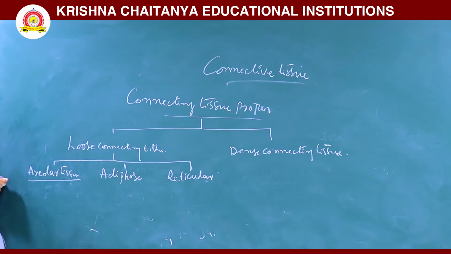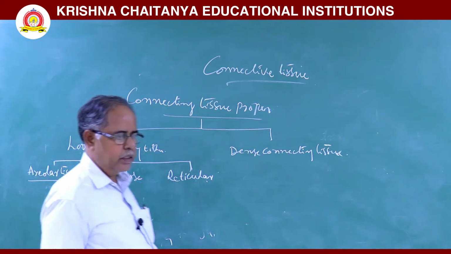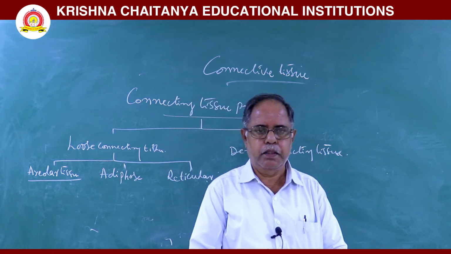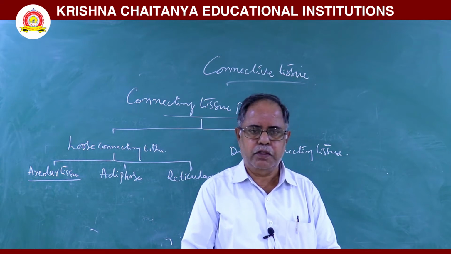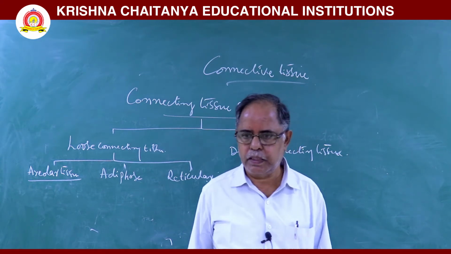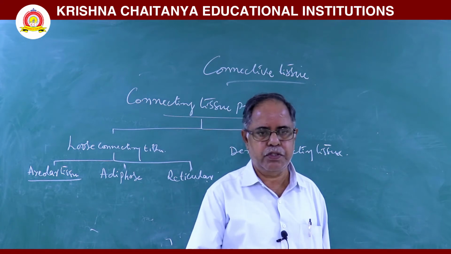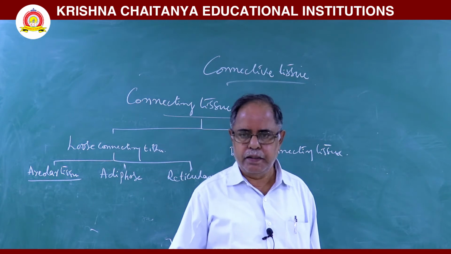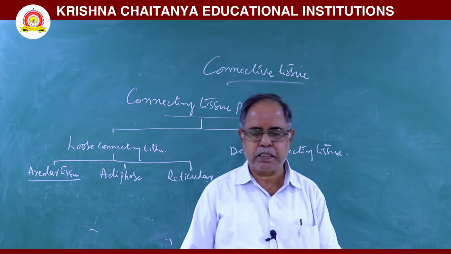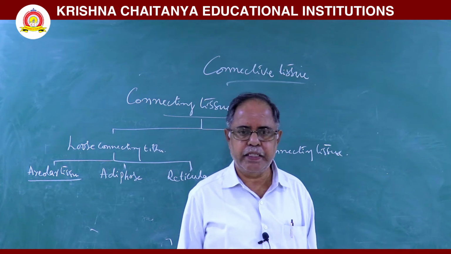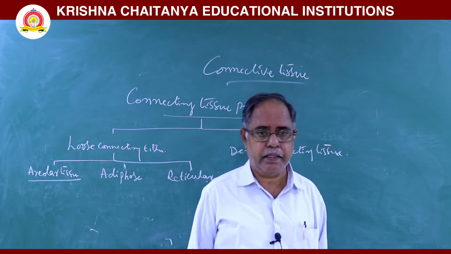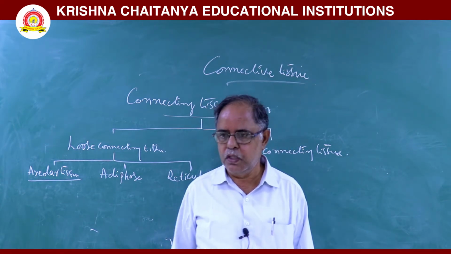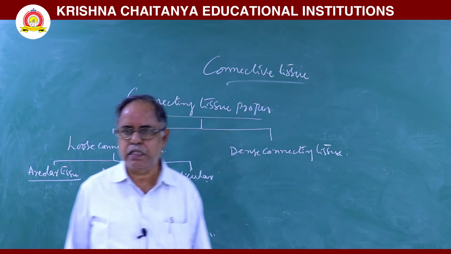Areolar tissue. First, areolar tissue. This areolar tissue is the most abundant tissue. It packs the organs. So this is a packing tissue. It is also called a packing tissue. Next, this tissue which is present beneath the skin forms a subcutaneous layer. Next, in this areolar tissue, some cells are there, fibers are there.